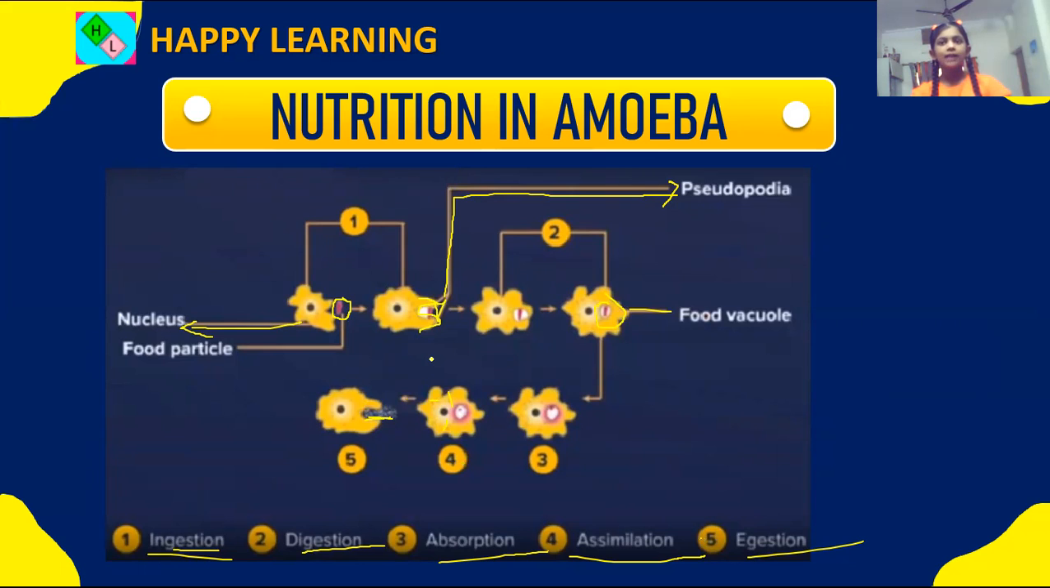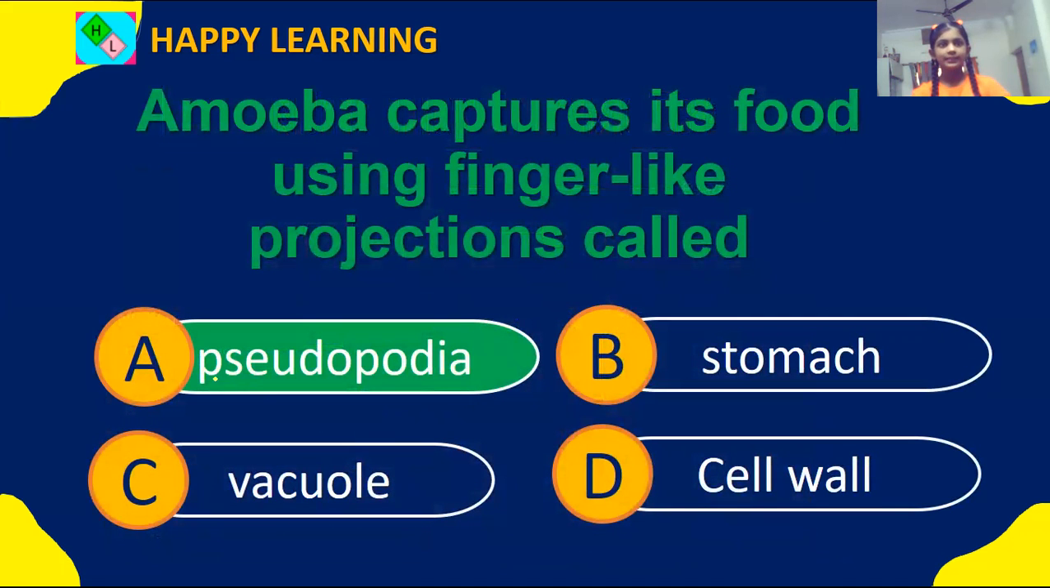So we have known the nutrition in amoeba. The question is asking about the finger-like projection. Here we have studied that it is finger-like, so this is called pseudopodia. So our answer will be pseudopodia. Let's see if it's correct or not. Yes, it's correct. Amoeba captures its food using finger-like projections called pseudopodia.